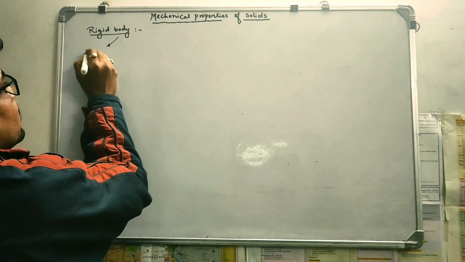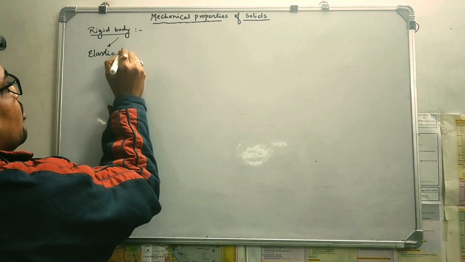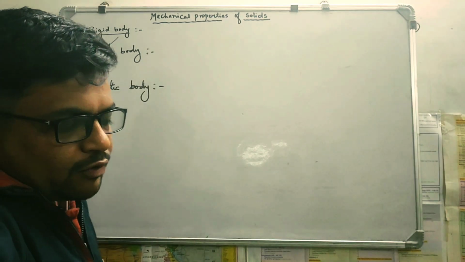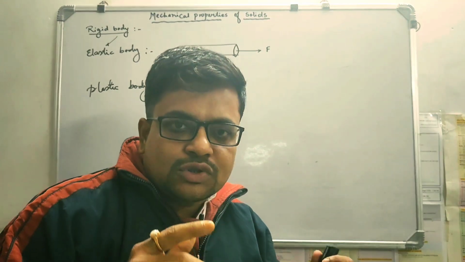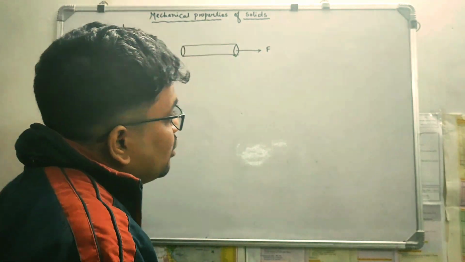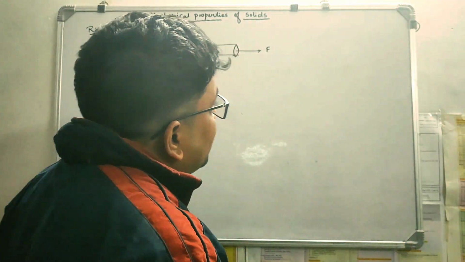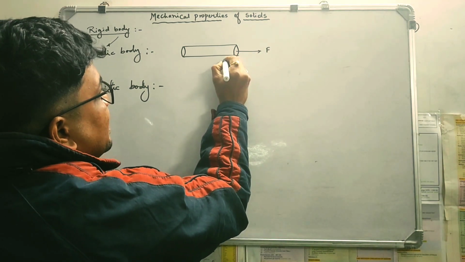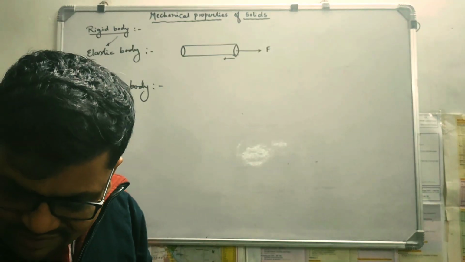One is called elastic body and the other plastic body. The elastic body is something where, when we apply external force on a solid object, what will happen? The solid object will be expanded, right? And when it is expanded, it will automatically regain its shape. This property.